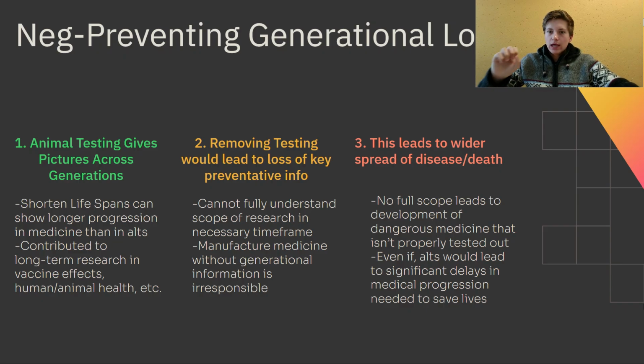The third part of this then is that this leads to wider spread of disease or death, that we don't have the full scope of disease, of vaccines, of treatment when we create them, and this can lead to the development of dangerous medicine that isn't properly tested. And even if that's not the case, we'll have to turn towards alternatives or no alternatives at all, which would delay the medical progression needed to save a number of lives of either people, of animals, or key ecosystems necessary for the world to be able to survive the climate change.